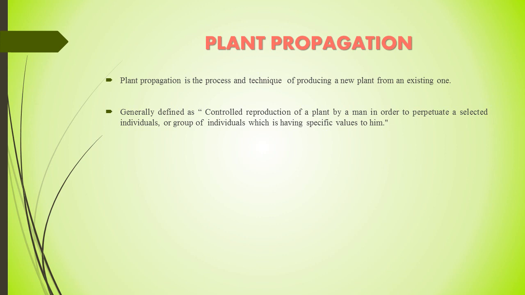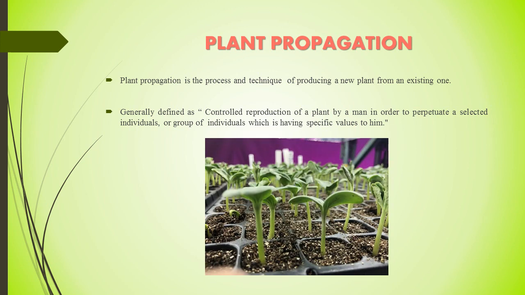Generally, we can define the term propagation as the controlled reproduction of plants by man, in order to perpetuate selected individuals or groups of individuals which have specific value to him. So we can use this technique for the multiplication of any plant or any individual which we need, or which we would like to multiply.